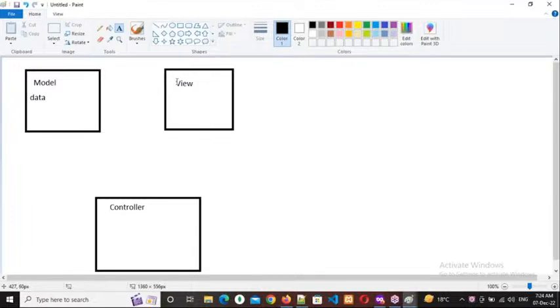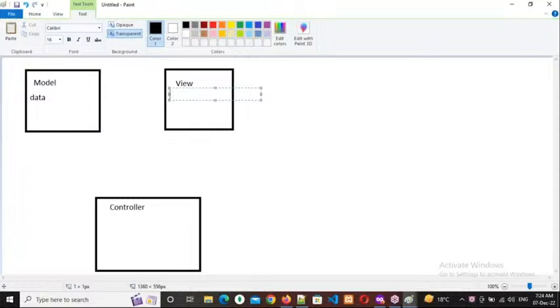User presentation, user interface. That means displaying data with structure. So whatever data I have, I want to display it to the user. Is that the only purpose? Display data only? No, it also retrieves data, gets data.